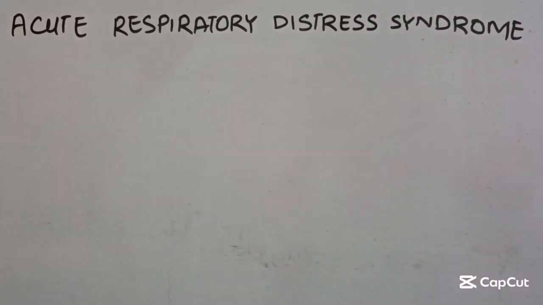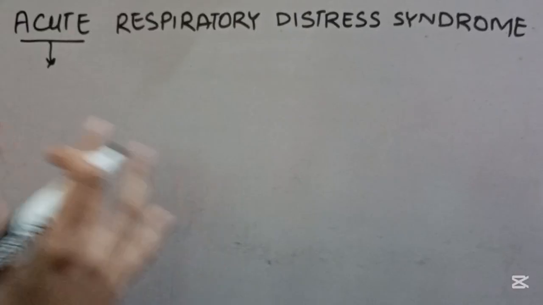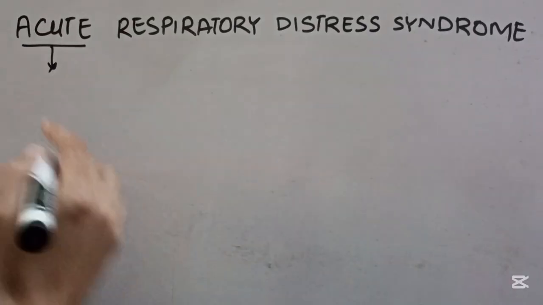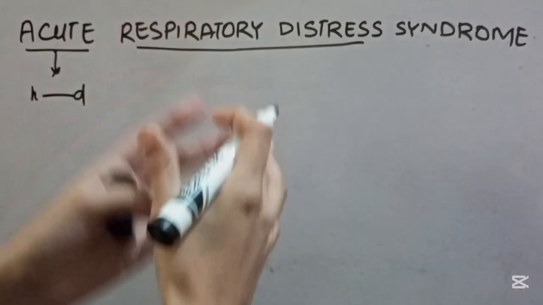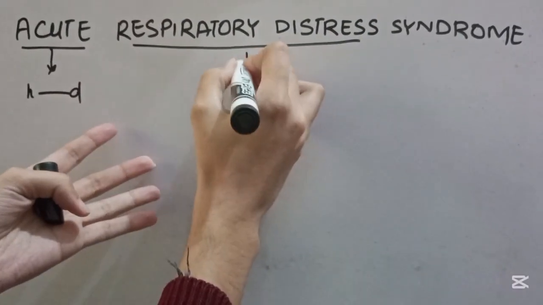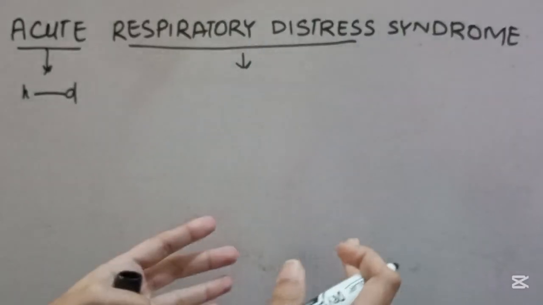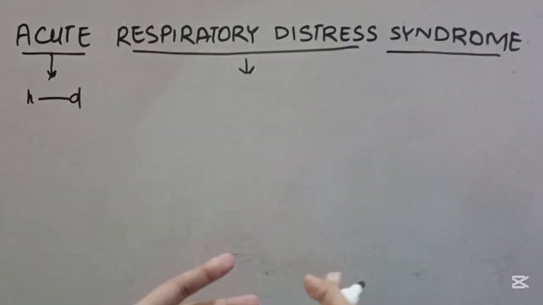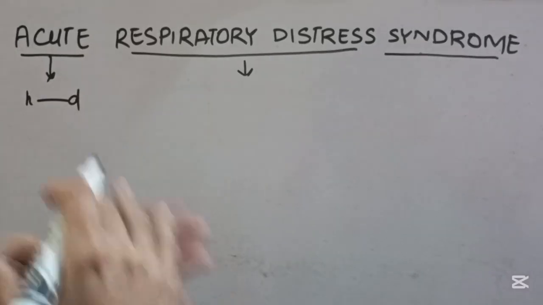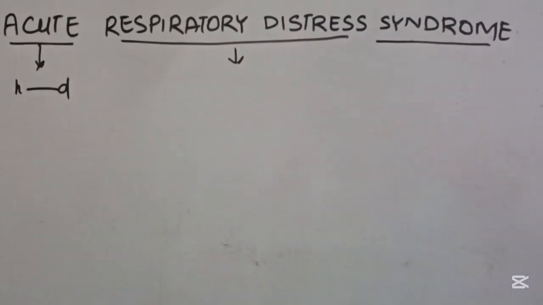In this condition, the word acute indicates that the injury occurs within hours to days. The respiratory distress here indicates that there will be hypoxemia and respiratory insufficiency. Here it is a syndrome, it's not a disease. Here the causes are many and the pattern is always the same.